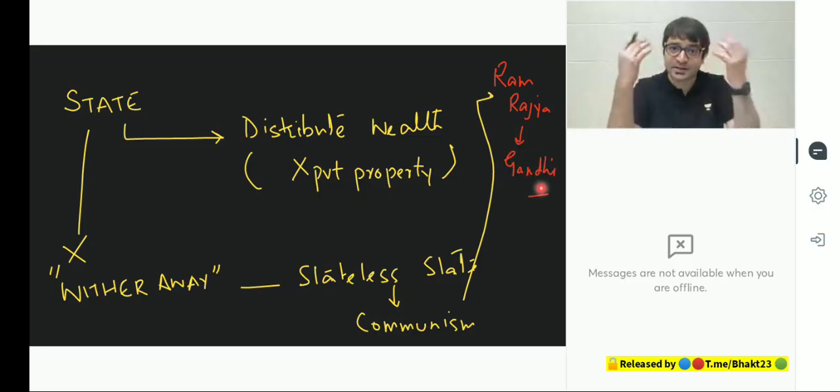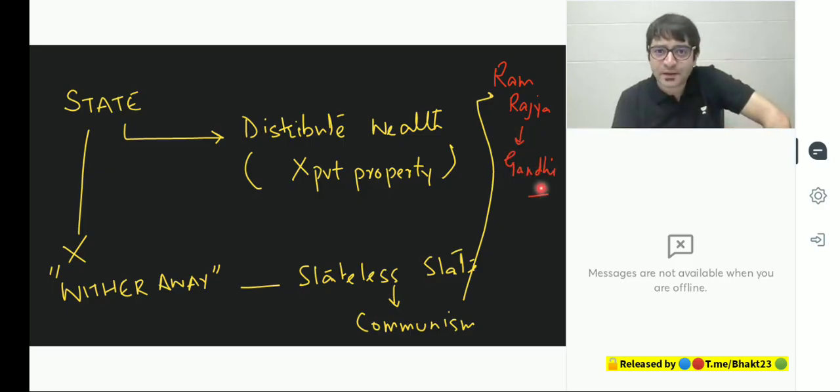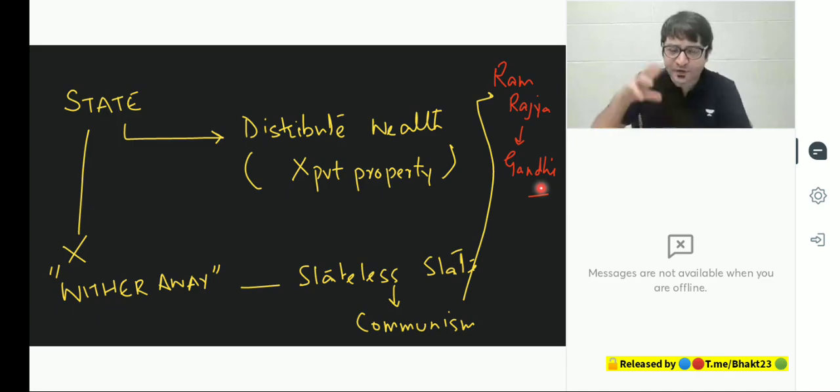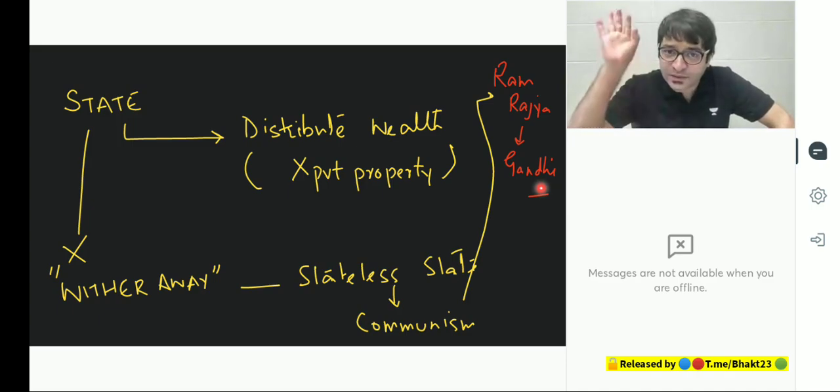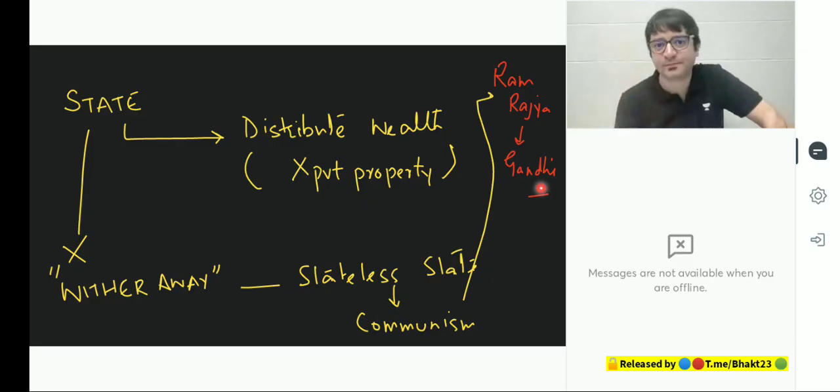Mahatma Gandhi's vision was also a stateless society towards the end, where there is no government. If you have understood this concept of Karl Marx, what exactly is socialism? It is a preparatory stage for communism. It prepares our society so that we will reach a point where the state will wither away, the state will disappear, and we will emerge into a stateless society.